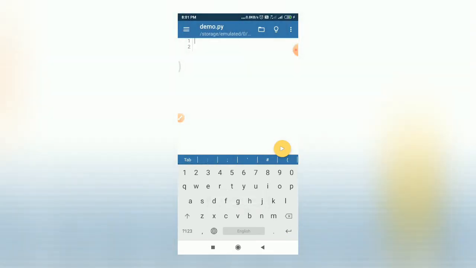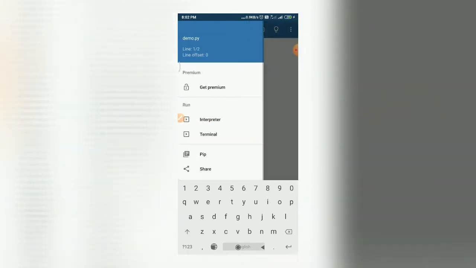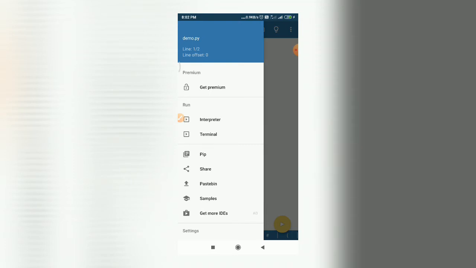Now you can see our file is saved with the name demo.py and whatever location we had selected. Okay, like this you can save your file, so later on you can access your code. Okay, so next to that you can see this hamburger menu, 3 lines. If you tap on these 3 lines, this menu will pop up in front of you from the left side.